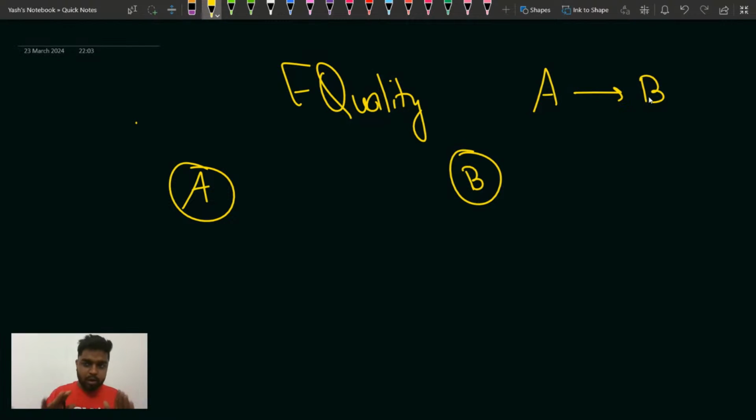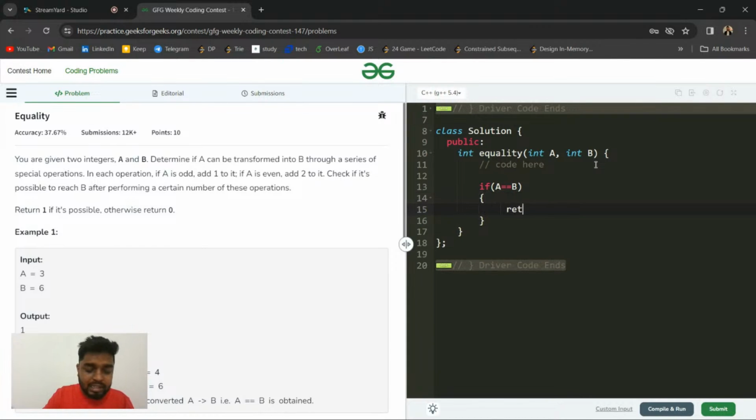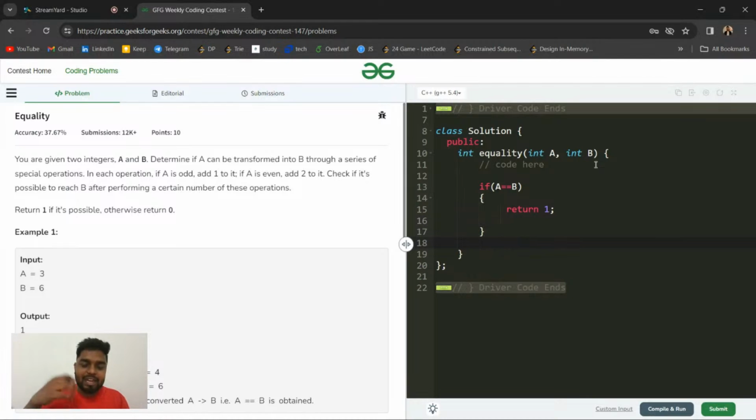You will be given element a and you have to convert it into b. If it is possible, then you will return 1. The first thing is, suppose the integer a that has been given to you is already equal to b. In that case you will return 1, that yes, it can be converted, because at the end of the day the problem says that you have to make a and b the same. So if a is already equal to b, you will directly return 1.